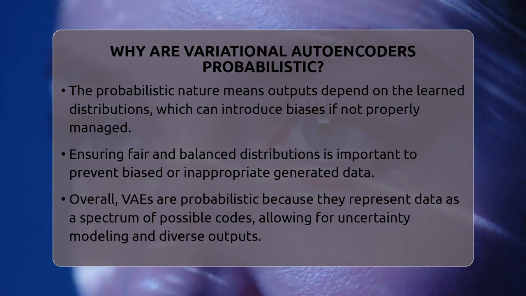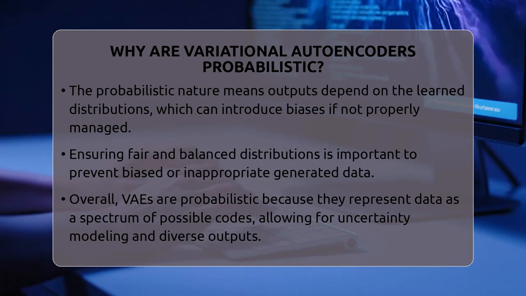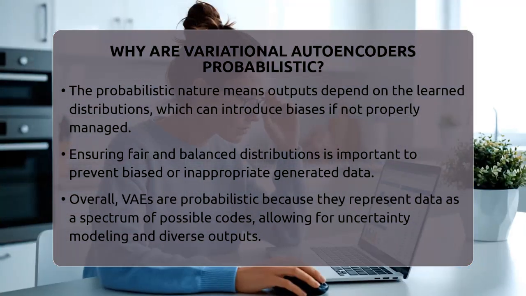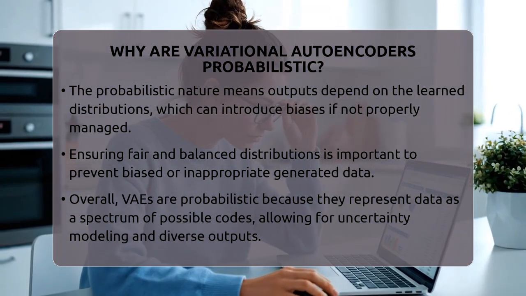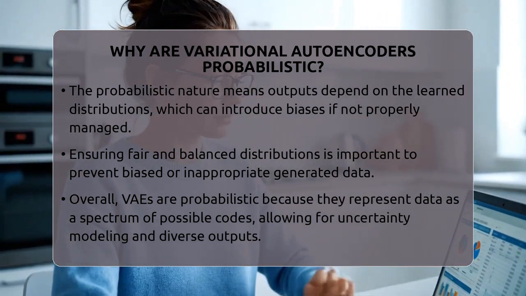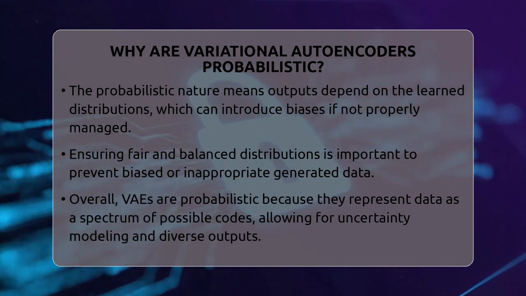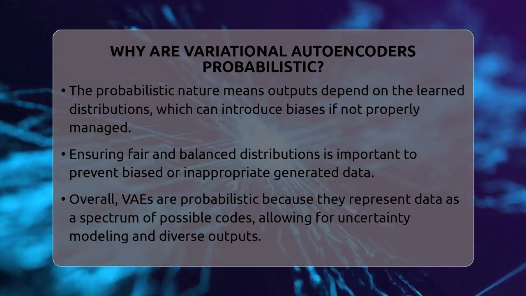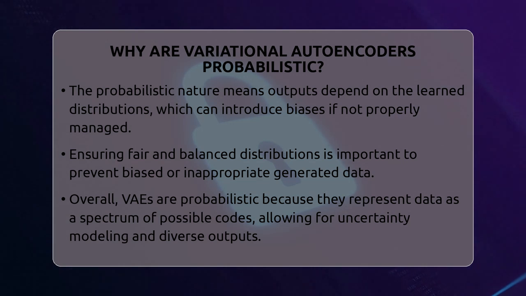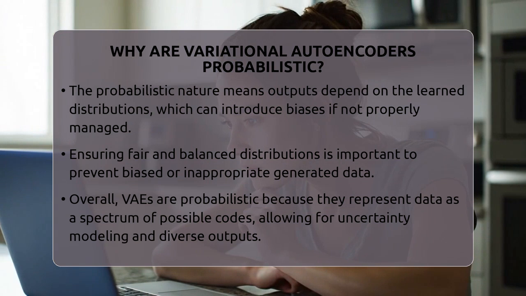In short, variational autoencoders are probabilistic because they represent data as a range of possible codes, not just one fixed point. This approach allows them to model uncertainty, generate varied outputs, and be trained efficiently. Their probabilistic design is a core part of how they help machines understand and create complex data in the field of deep learning and specialized artificial intelligence.